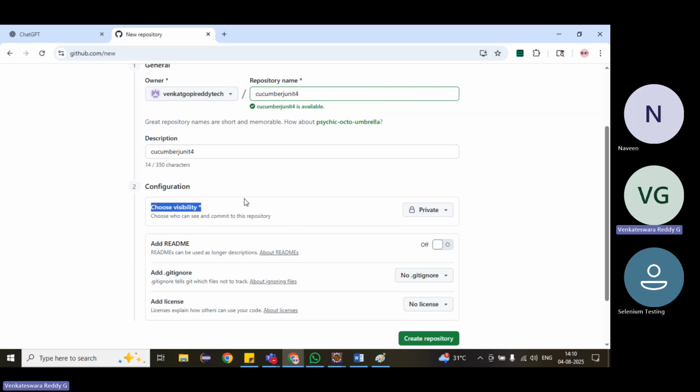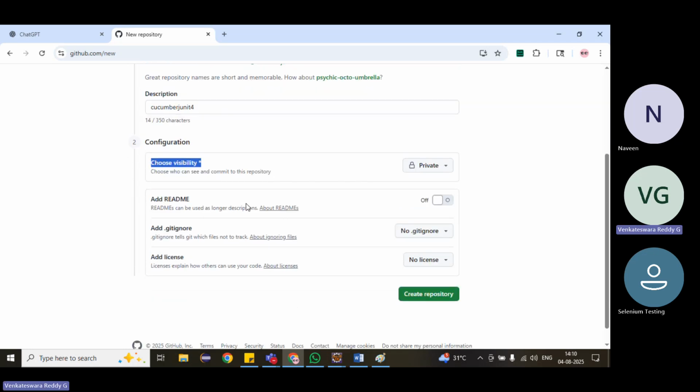We'll make it private. Then click on add README file. A README is a simple file where we describe our project and how to set it up. Suppose new people want to set up this project; we give them step-by-step instructions: clone this repository, then how to execute it. It will show at the repository level. We can keep this on.